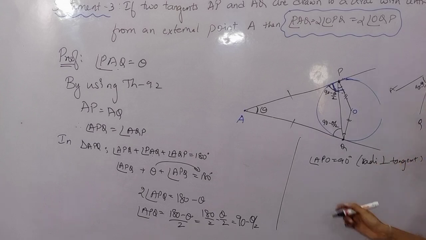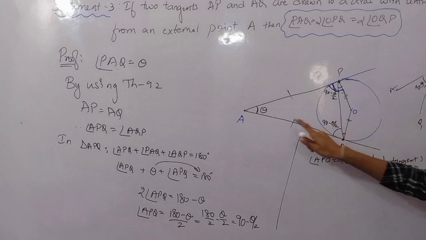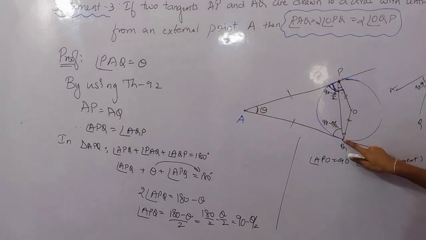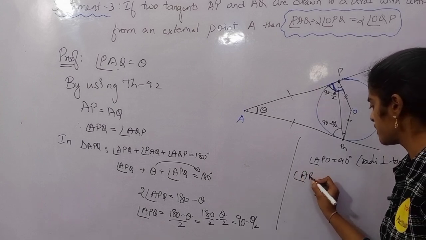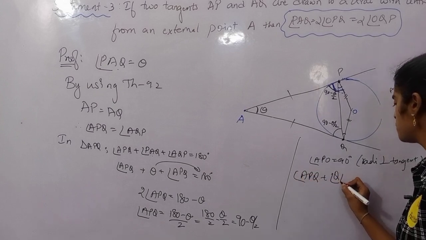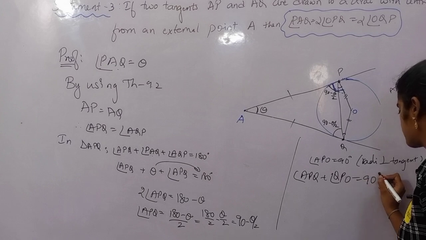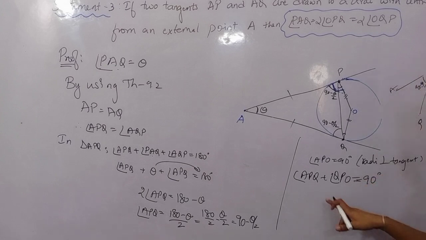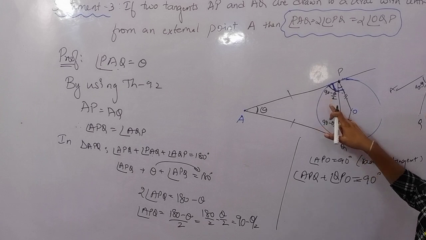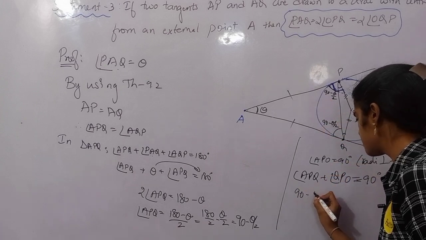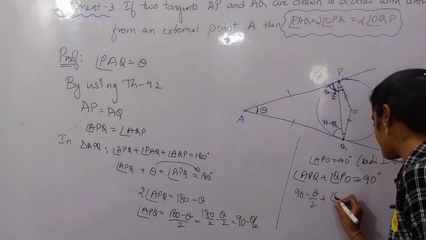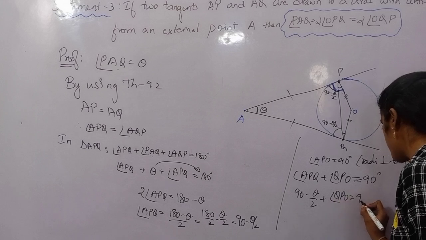Now what else can I say? Angle APO I can write in two parts: angle APQ and angle QPO. So angle APQ plus angle QPO is equal to 90. Angle APQ is 90 minus theta by 2, so 90 minus theta by 2 plus angle QPO is equal to 90.